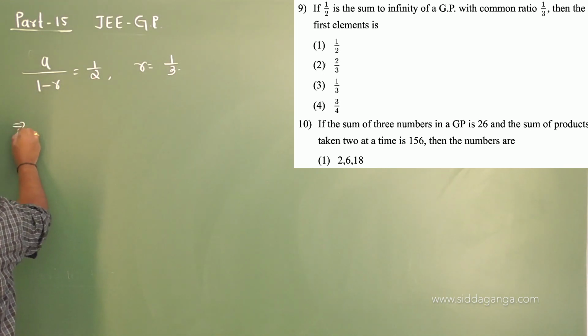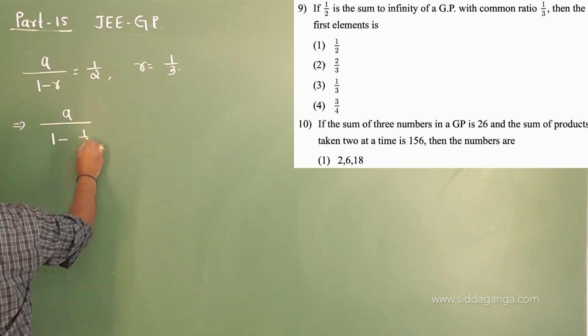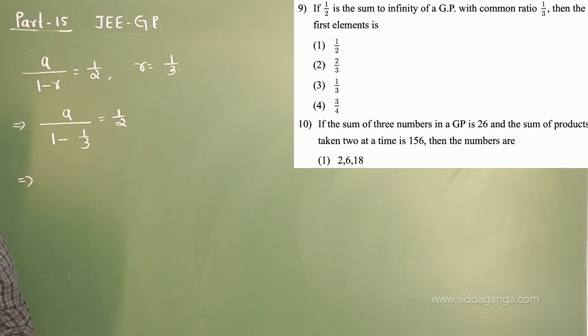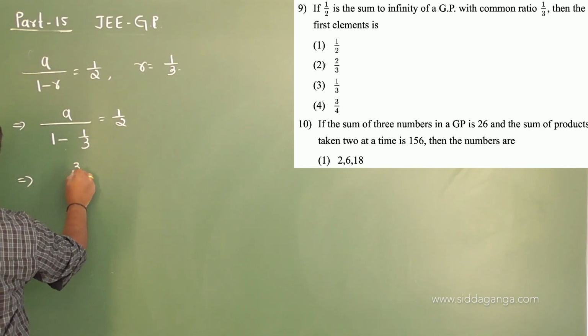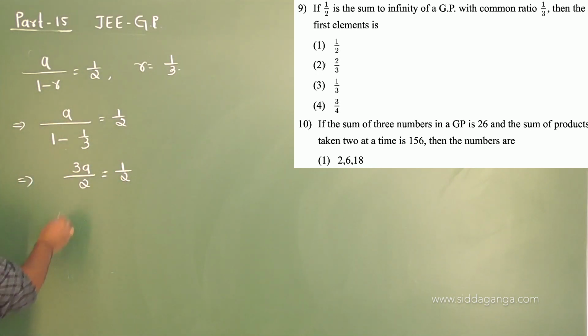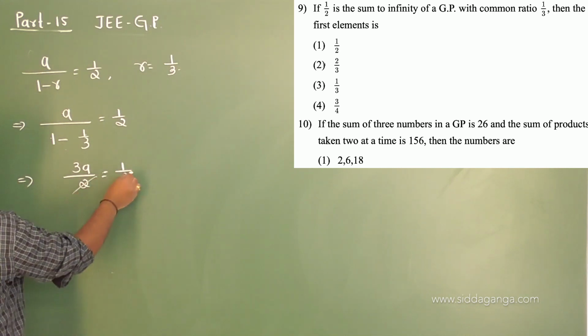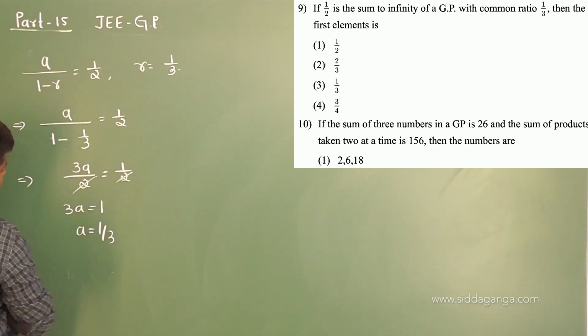So a divided by 1 minus r, with r as 1 by 3, is equal to 1 by 2. On simplification, you get the value of a. Taking the LCM, which is 3, 3 minus 1 is 2, so you get a divided by 2 by 3. So 3 comes to the numerator: 3a by 2 is equal to 1 by 2. So 3a is equal to 1, a is equal to 1 by 3.